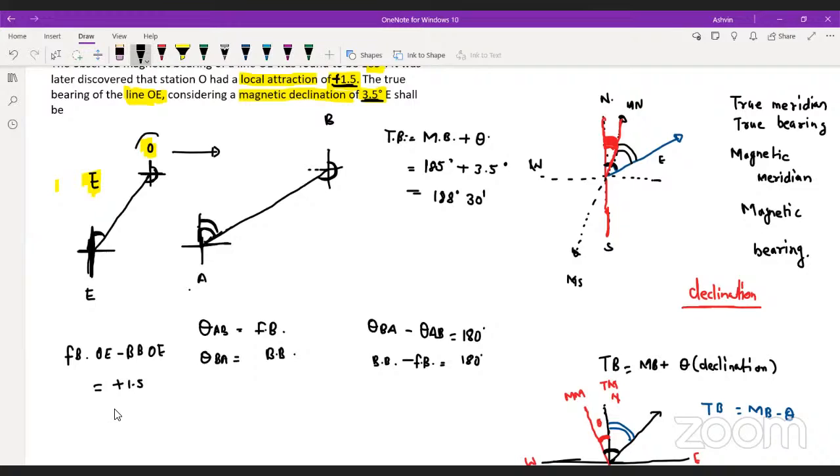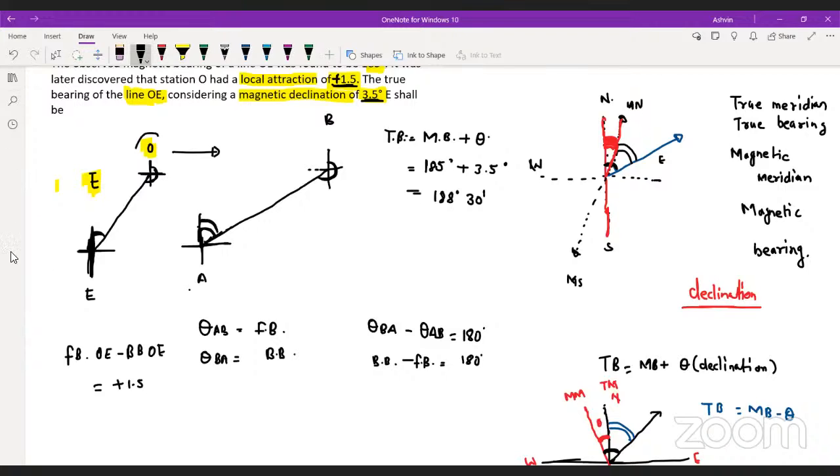Come on guys, reply. Yes or no? If the local attraction is positive 1.5, it means the forebearing of OE minus the backbearing of OE will be lesser than 180 degree by 1.5 degree. It means I have to add 1.5.